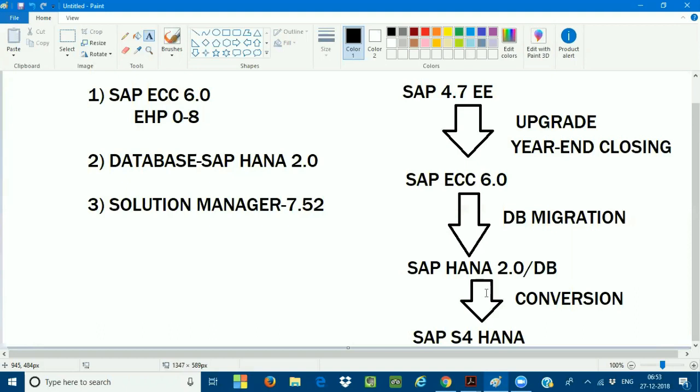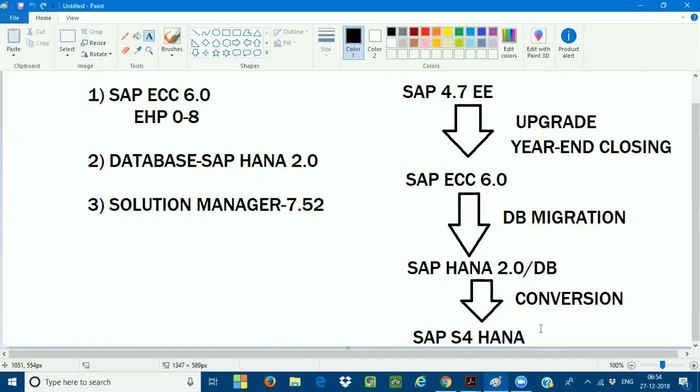But when I am doing the conversion from SAP ECC to SAP S/4HANA, when should I do this? This also you can do once you complete your month-end closing activities. Very important.